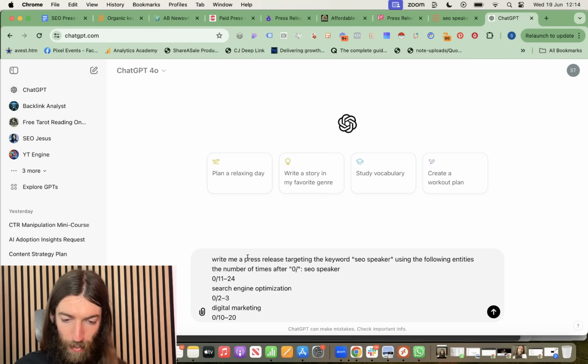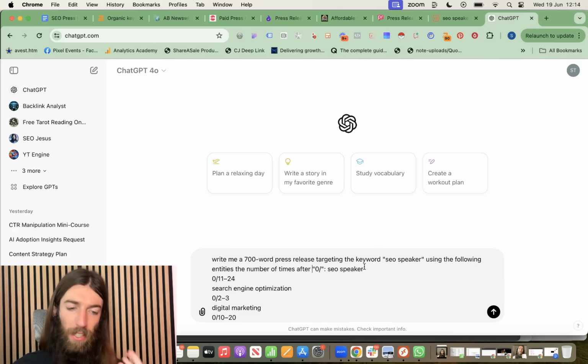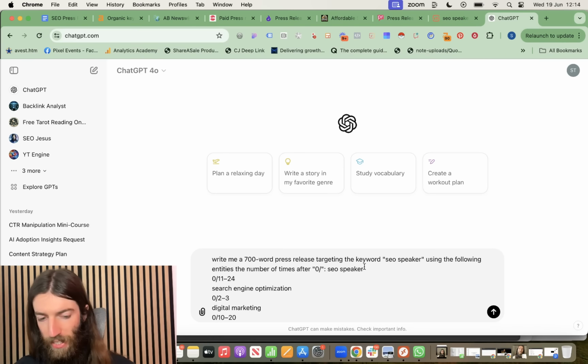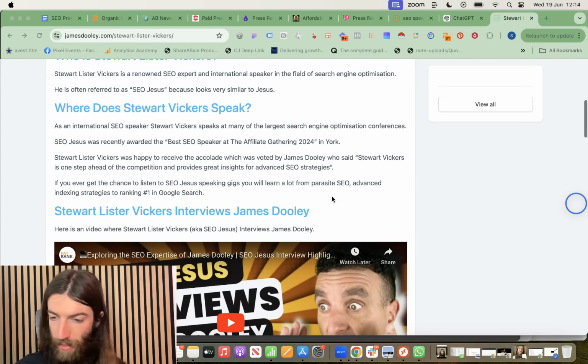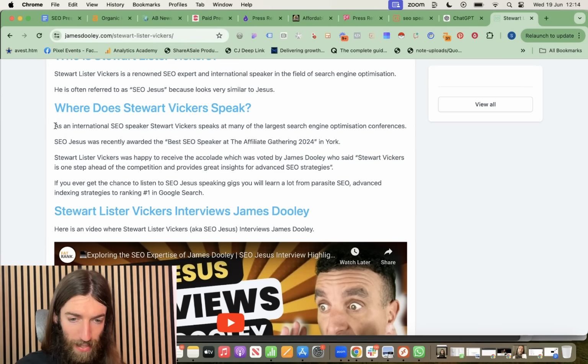Now let's tweak this a little bit more. So we want a 700 word press release. And now we need to give it some context. Normally if I were just doing basic SEO content, I would say that's enough, let's go. But in this case, we want to create a story because it's a requirement of these newswires that you have something to share that's not just doing business. So in my case, I used the announcement that SEO Jesus was recently awarded the best SEO speaker at the affiliate gathering in York. That was basically my hook.